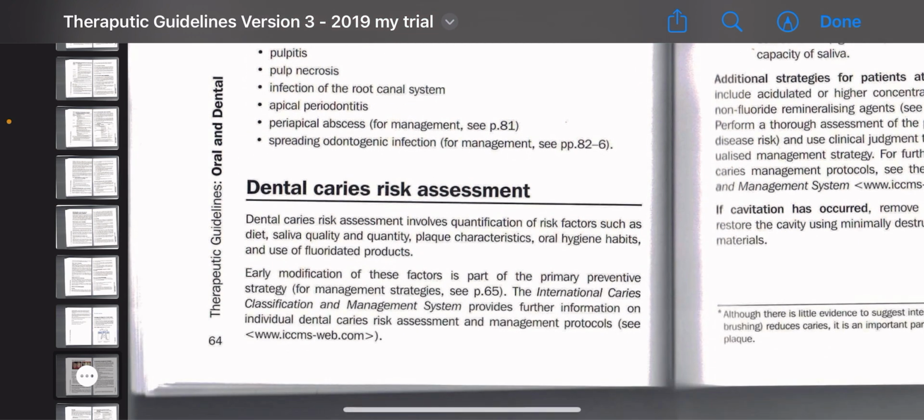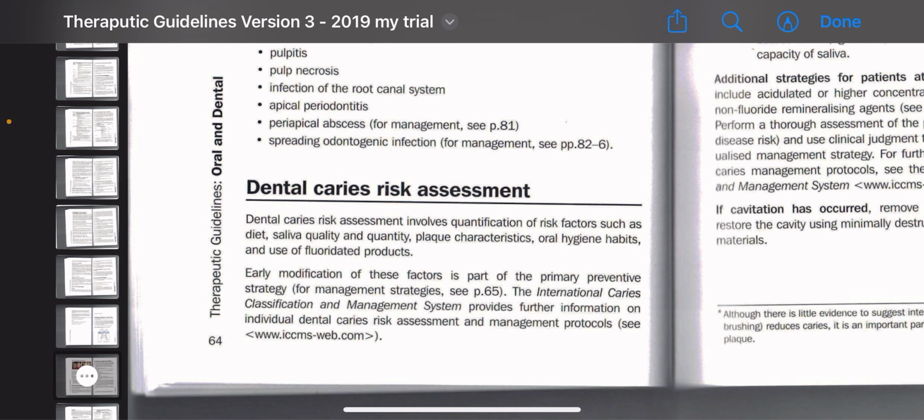Now, another very important topic. This is called dental caries risk assessment. Dental caries risk assessment involves quantification of risk factors such as diet, saliva quality and quantity, plaque characteristics, oral hygiene habits, and use of fluoride products. This is very, very important because everything has been put in this sentence. Here it elaborates that dental caries risk assessment involves